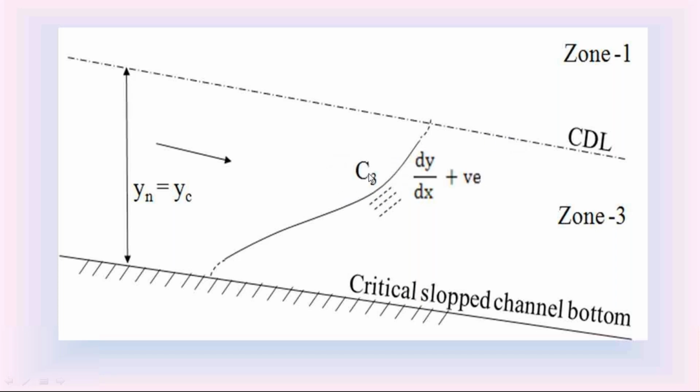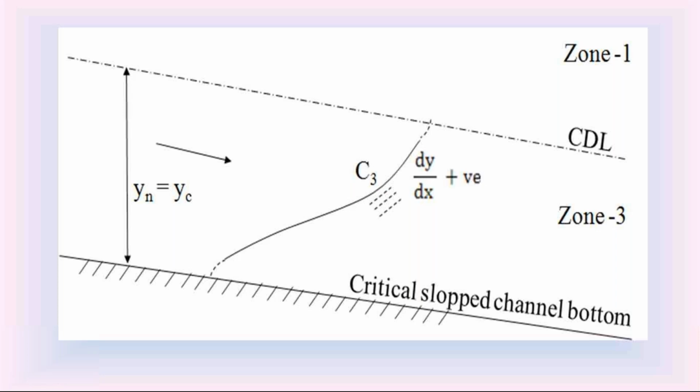The C3 water surface profile is in zone 3 of the critical slope channel. For the C3 water surface profile, the slope is positive. So it is a rising water surface profile. It is rising from upstream to downstream. At upstream, y is equal to 0. Slope dy by dx is infinity. So on the upstream side, this C3 water surface profile is perpendicular to channel bottom. And on the downstream, y is equal to yc. When y is equal to yc, dy by dx is infinity. So on the downstream side, this C3 water surface profile is perpendicular to the critical depth line. This is the characteristic of the C3 water surface profile.